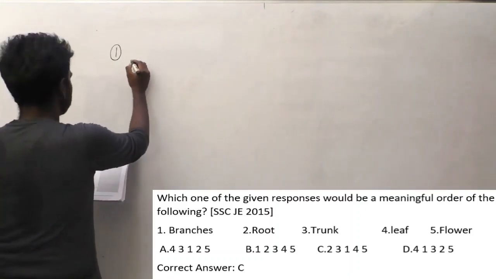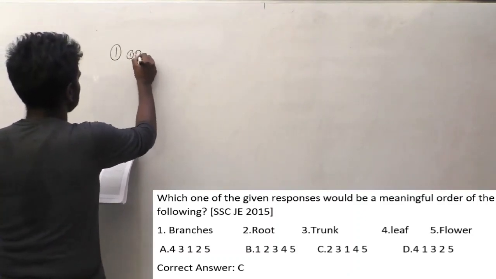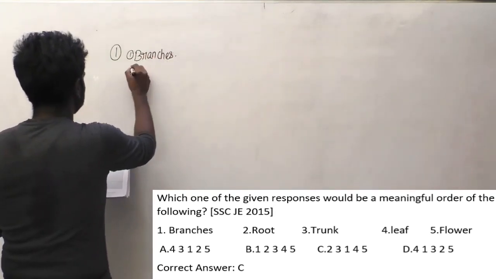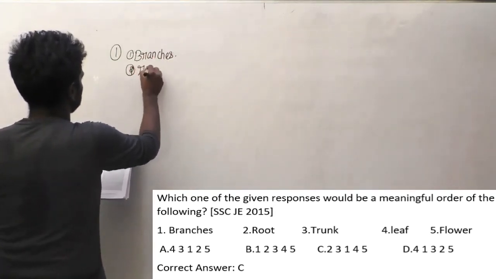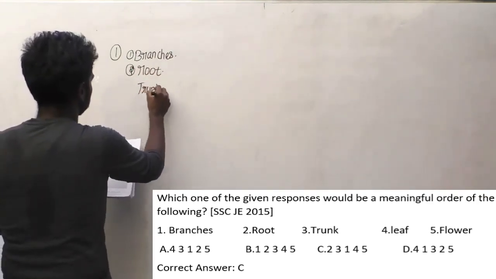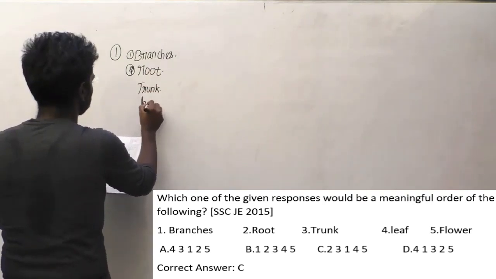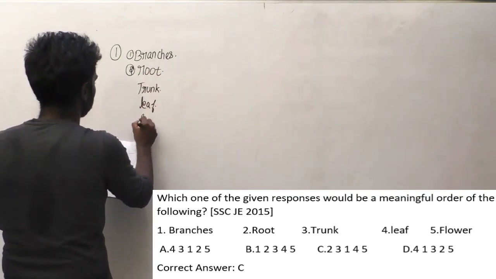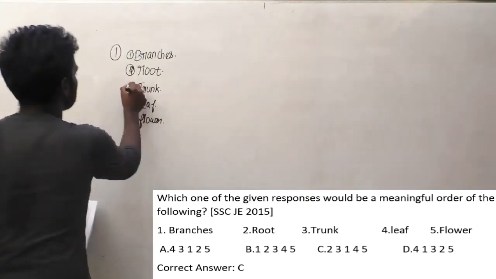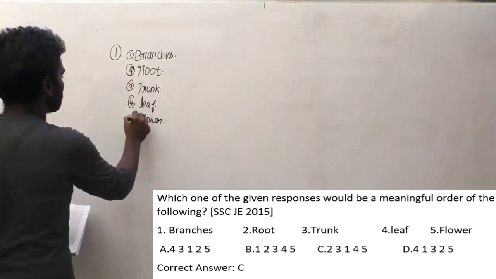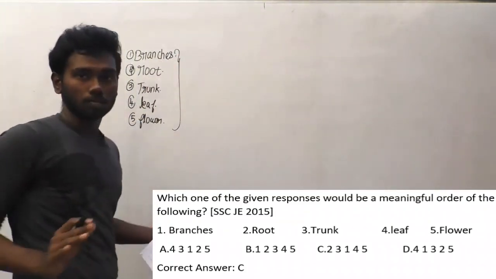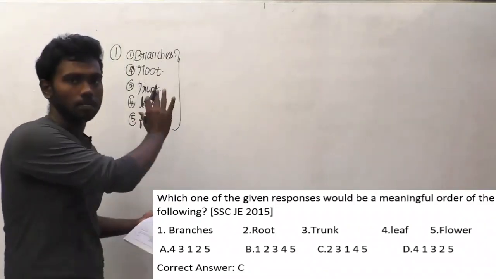This is the first question. Branches, root, trunk, leaf and flower. In this question, they have asked us to solve these things in a meaningful order. That is the question asked here.